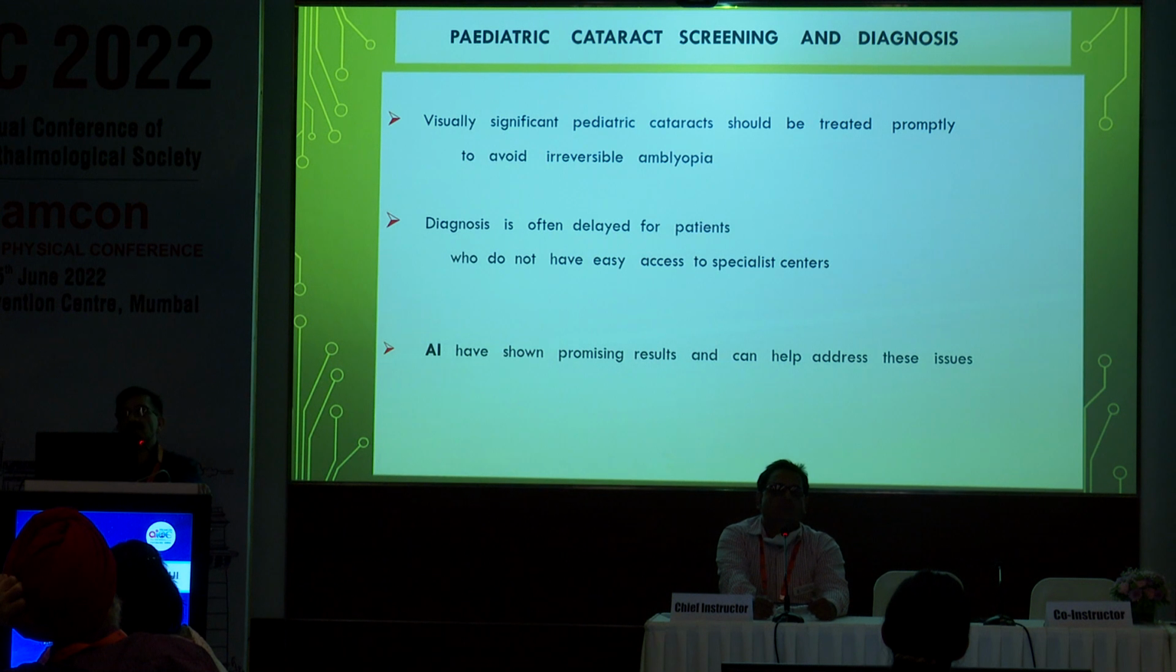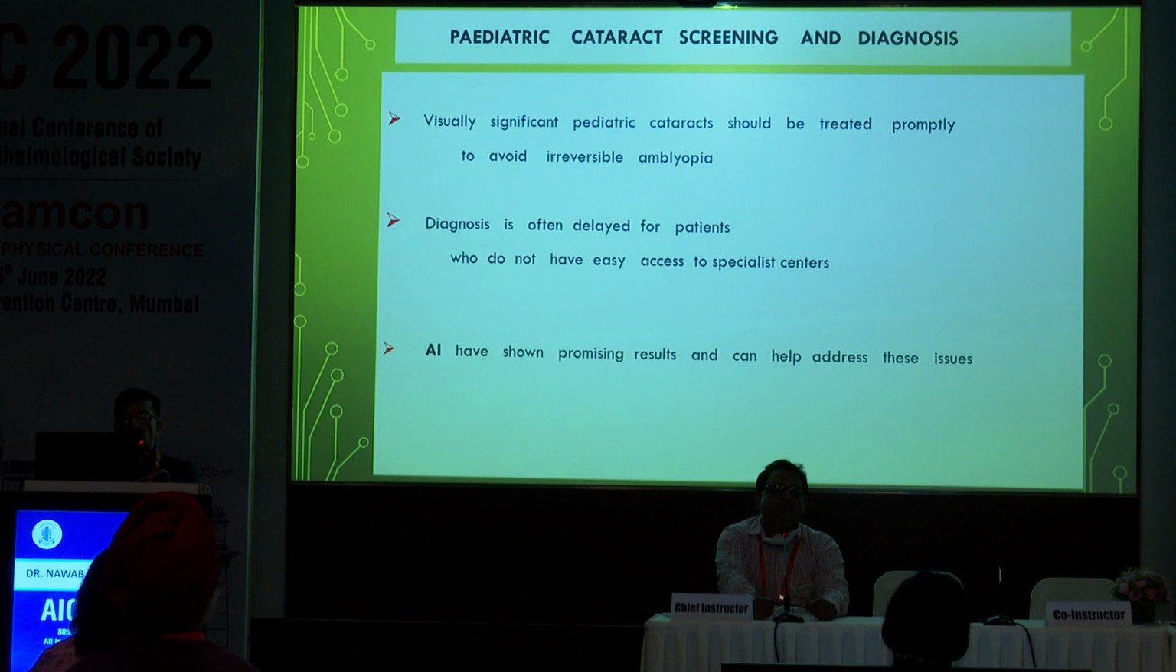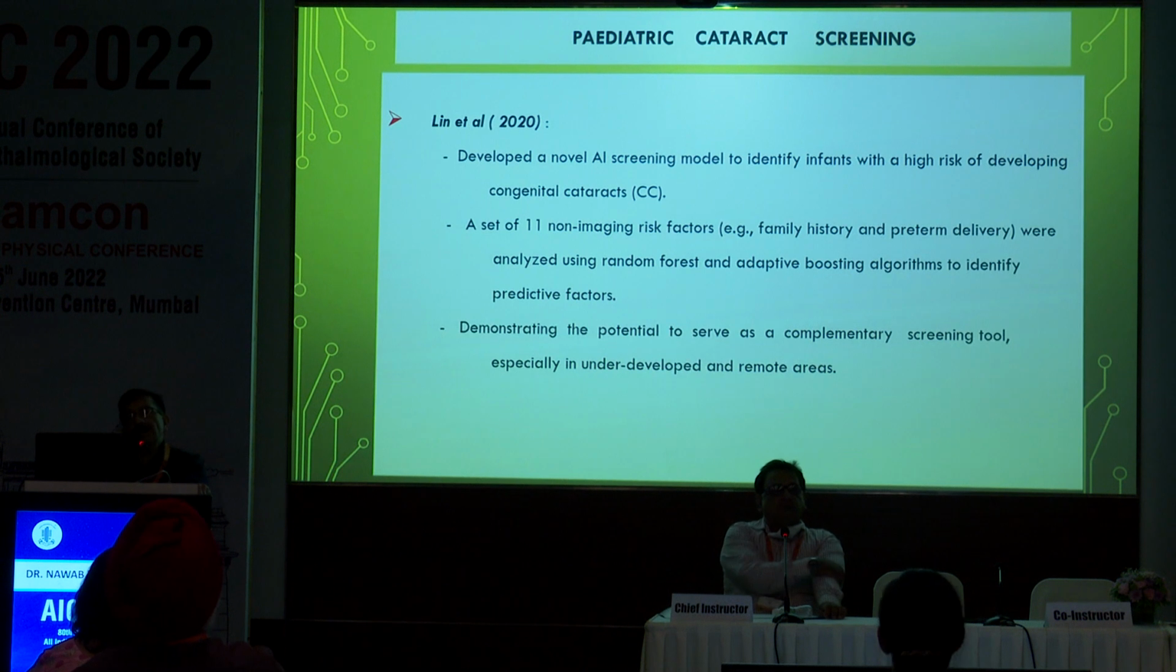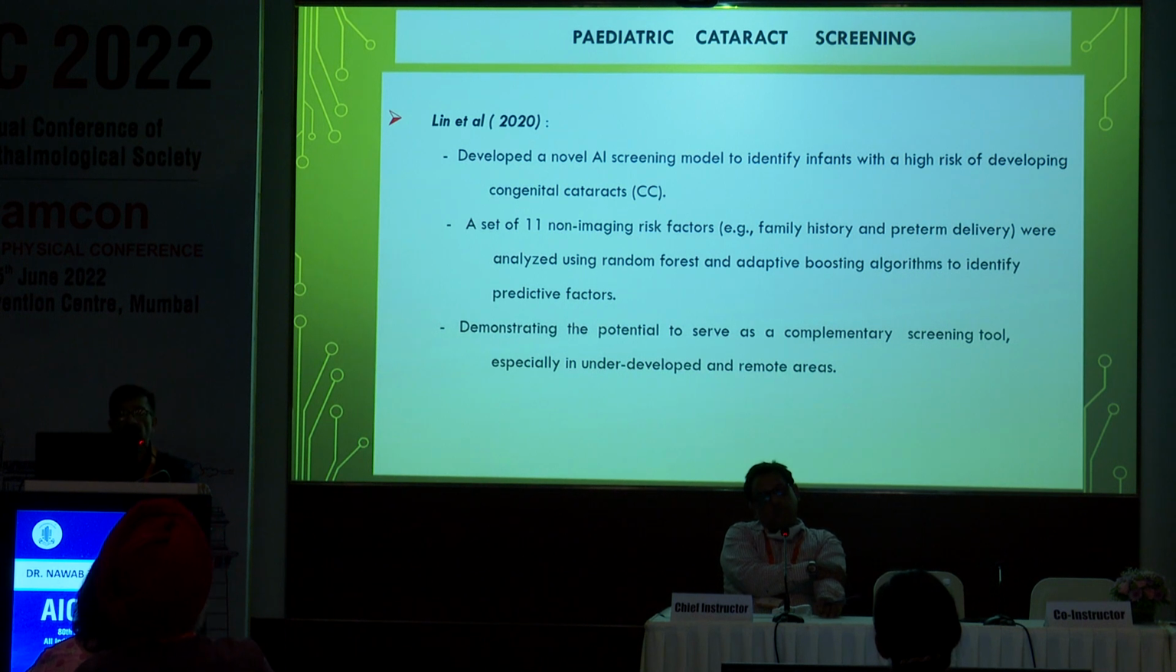Now, the pediatric cataract screening and diagnosis. Visually significant pediatric cataract should be treated promptly to avoid irreversible myopia. The diagnosis is often delayed for patients who do not have easy access to specialized centers. Artificial intelligence has shown promising results and can help address these issues. Lin et al. in 2020 developed a novel artificial intelligence screening model to identify infants with a high risk of developing congenital cataracts.